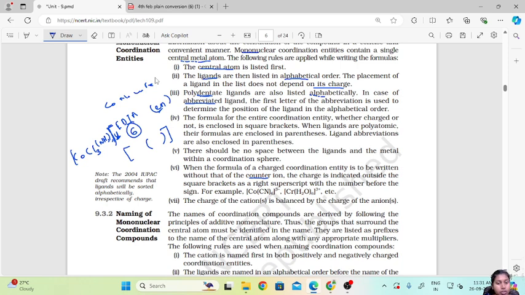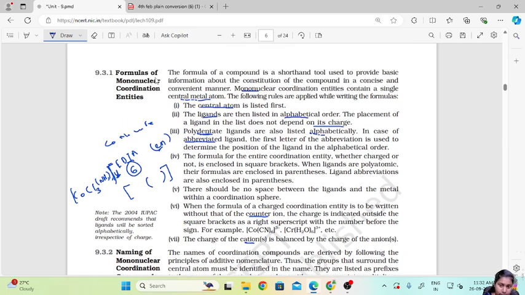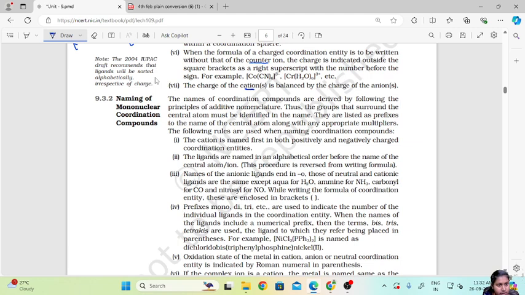Now the charge of the cations is balanced by the charge of anions. So whenever there is a charge, you have to balance it with the opposite one. If a cation is there, then it is balanced by the anions, and if anions are there, then it is balanced by the cations. Now, naming of these are the rules. We write the formula. Now, how will we name the molecular mononuclear coordination compound? This is how we will write the formula, but how will we name them?